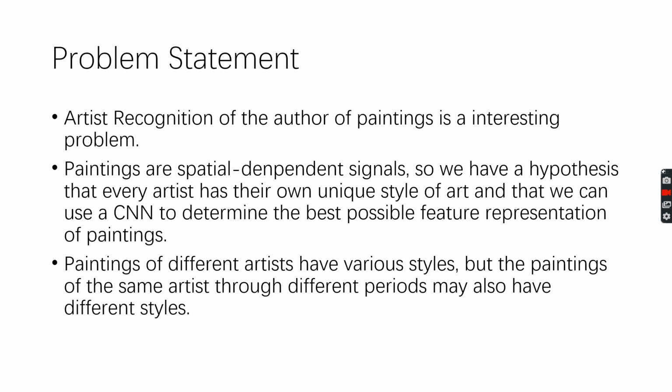Paintings are spatial-dependent signals, so we have a hypothesis that every artist has their own unique style of art, and that we can use a CNN to determine the best possible feature representation of paintings. However, there is still a problem. Paintings of different artists have various styles, but the paintings of the same artist through different periods may also have different styles.